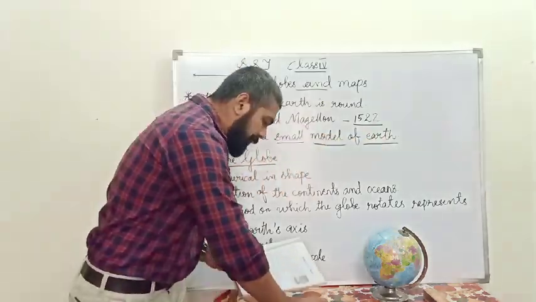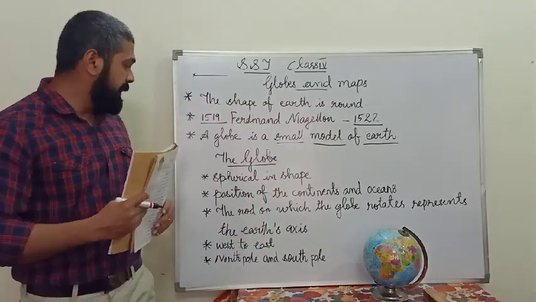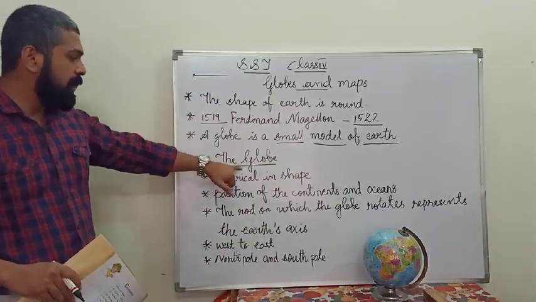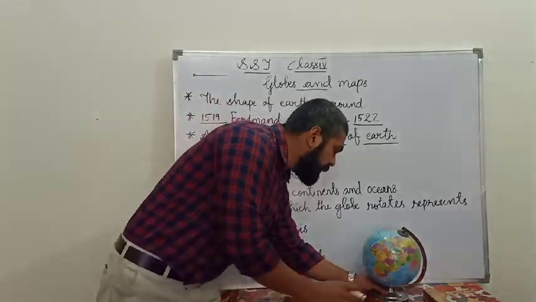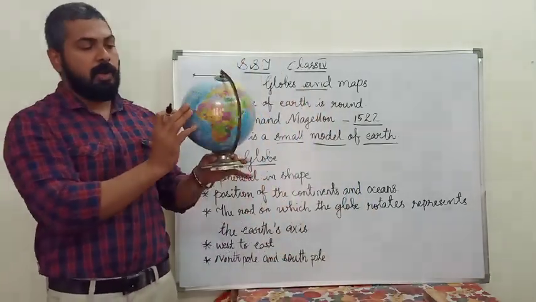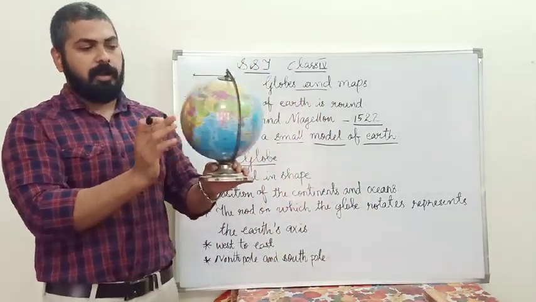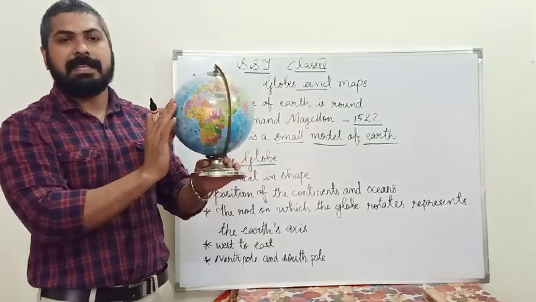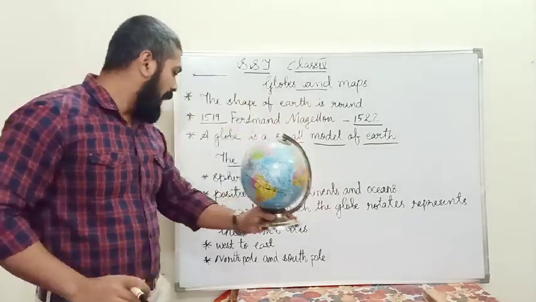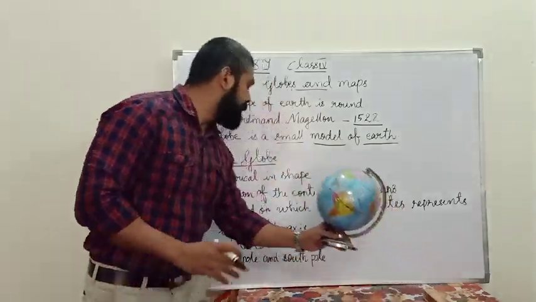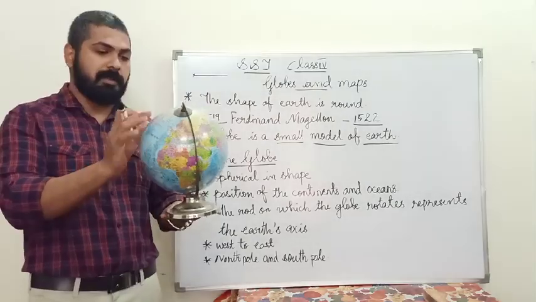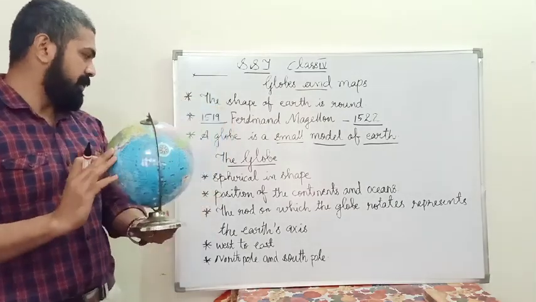And next we are going to learn about the details of the features of the globe. See, this is the globe. I think everyone can see this. You see the shape of the globe. It's a spherical shape.